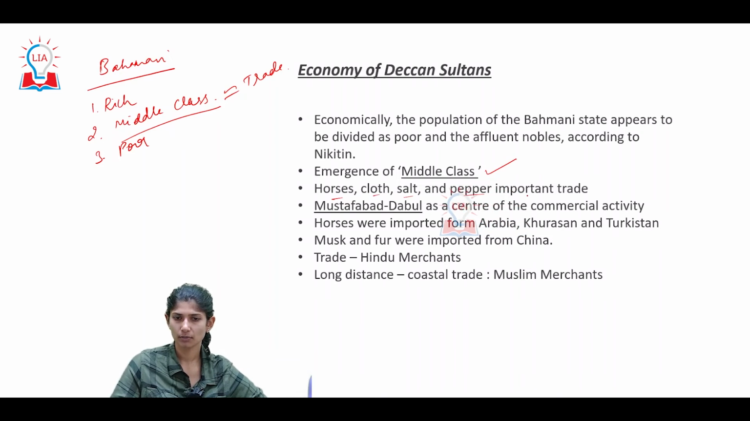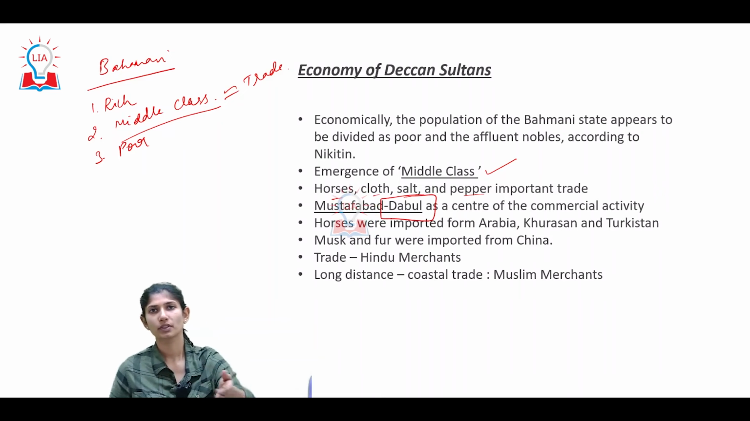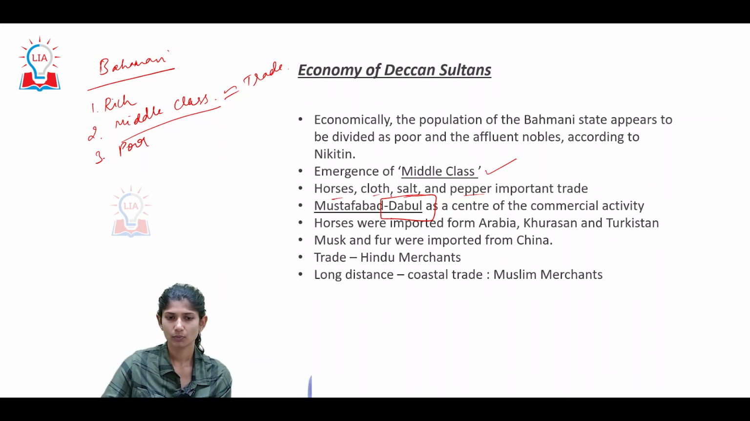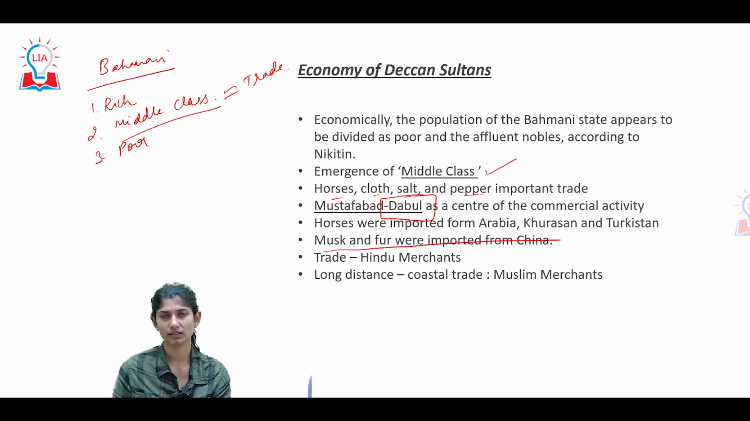Horses, clothes, salt, pepper were important trade commodities. Remember in one of the previous videos on Bahmani administration, we discussed at large about Dabol, the fight of Diu and all. If you have not checked it out, please look at the Bahmani Empire administration, the previous parts. We will link it down below in the description. Now, horses were imported from Arabia, Turkestan. Musk and fur were also imported from China. It's just to see how the trade was taking place, and what the goods or commodities of interest were.